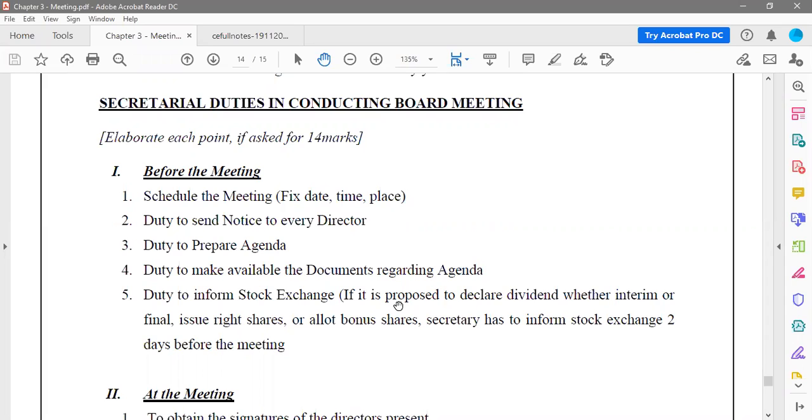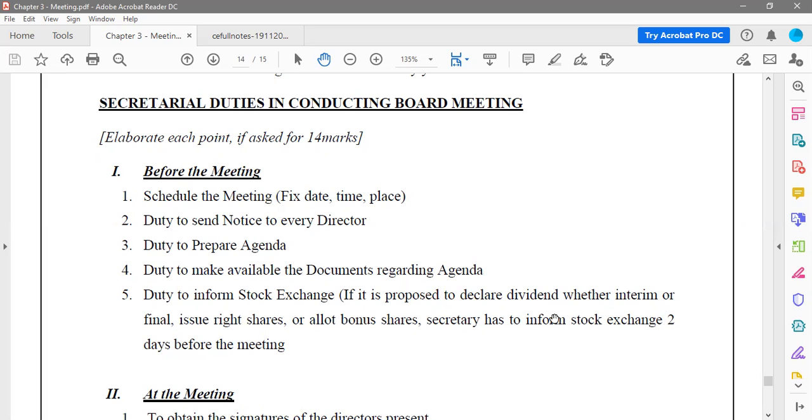So it means in all these cases there will be some changes happening with the shares that are being given to the shareholders. So that is why they have to inform the stock exchange. Okay, which are the situations they will inform? Whenever they pay interim dividend in between the year, if the board of directors have decided to pay the dividend, then it is called interim dividend. And that interim dividend which has to be given to the shareholders, that is why they have to inform the